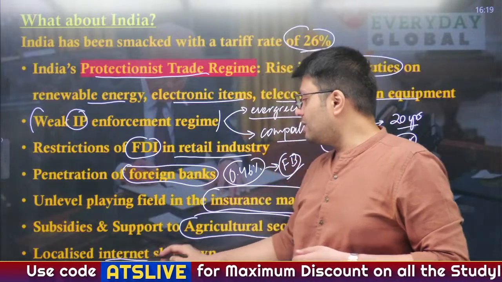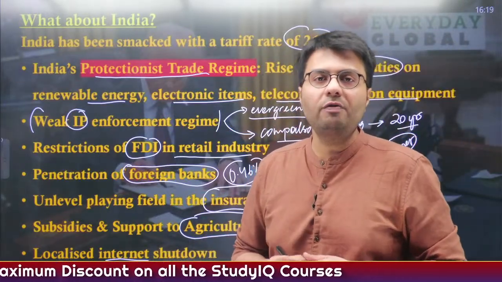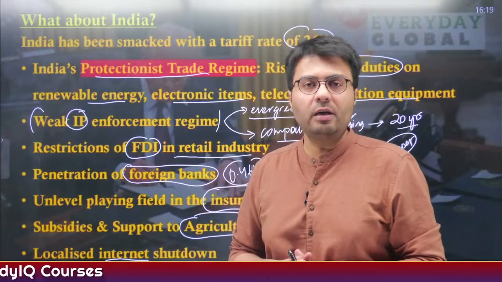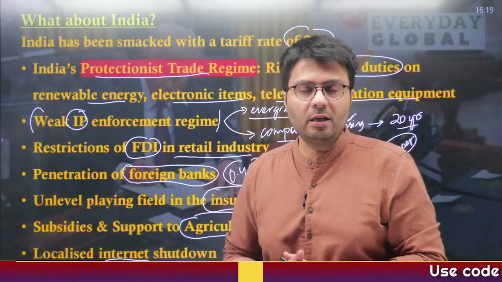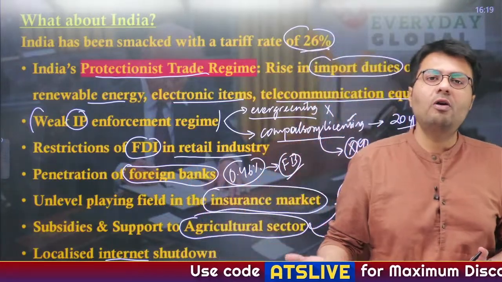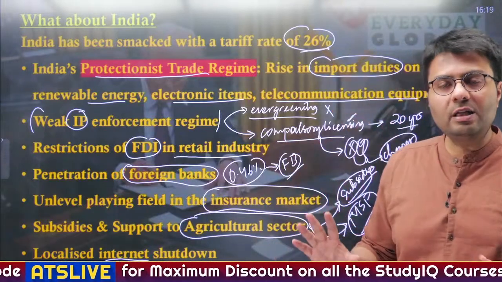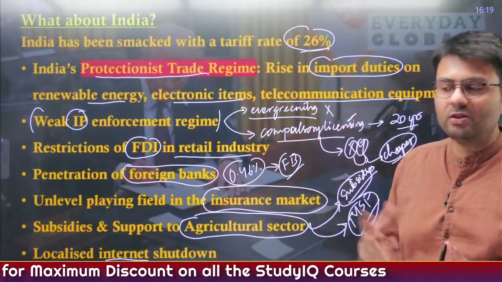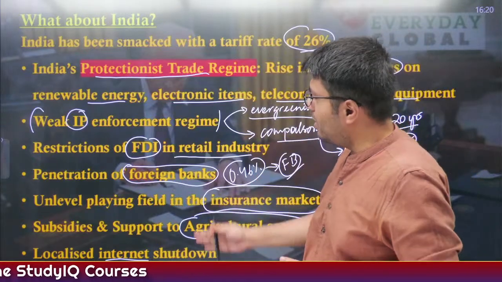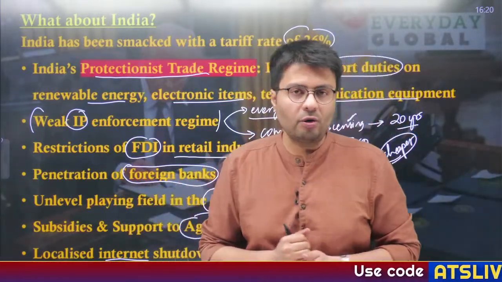Also, the US has said that the Indian government has a policy of localized internet shutdown in case of any law and order situation. Now, the consequence of such a localized shutdown is that the use of internet stops and therefore you can't order anything from e-commerce sites, you can't use Google Pay even to pay. So this in a way disincentivizes the freedom of trade which happens over the internet. So these are all the grievances that the US has highlighted, on why it is imposing tariffs on India.